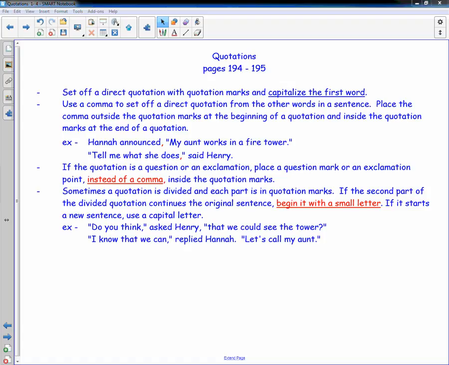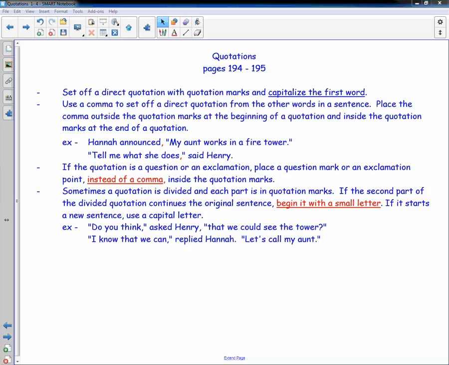This lesson is from the 5th grade Houghton Mifflin English book. It is on quotations and it coordinates with pages 194 and 195 in the student textbook. Now there's a lot of information here, but I will walk you through it as we do some examples.